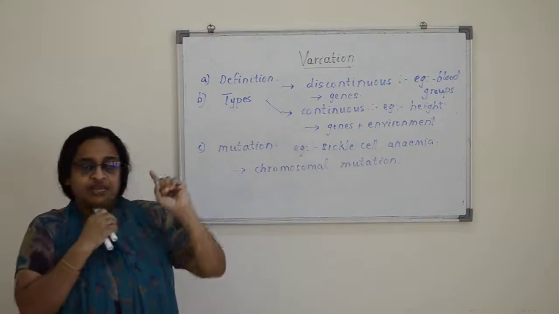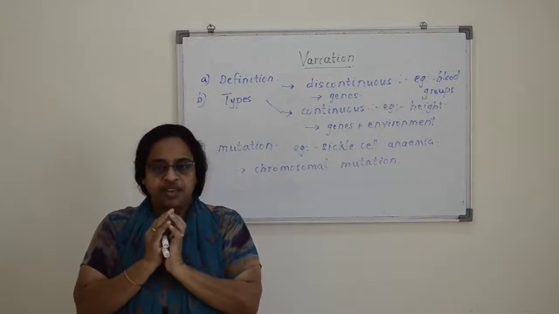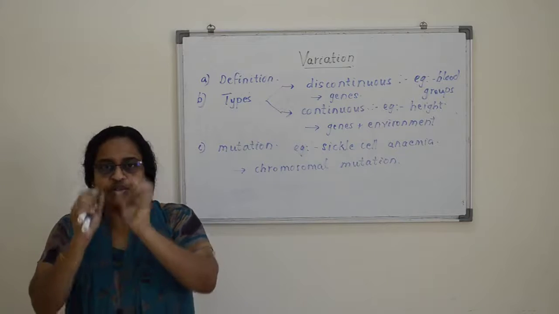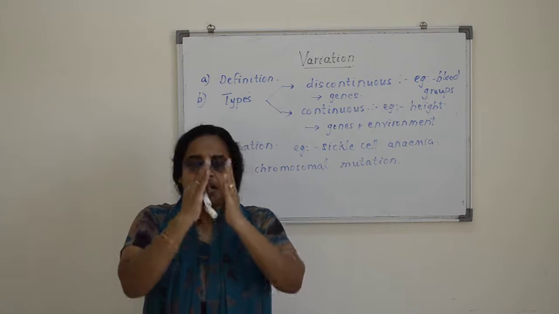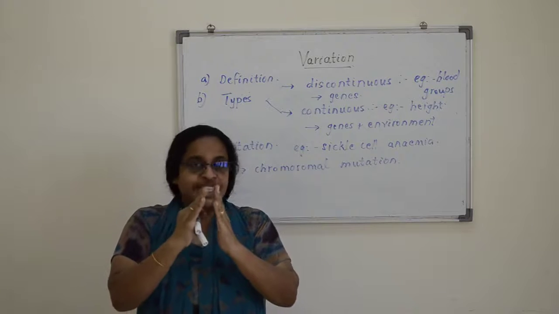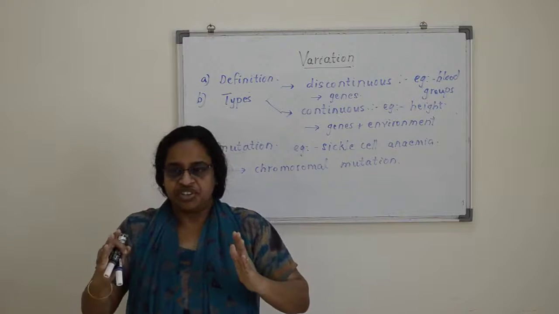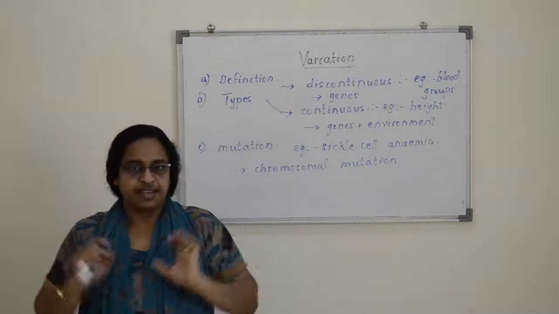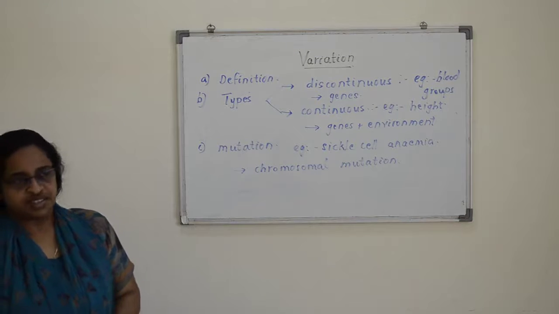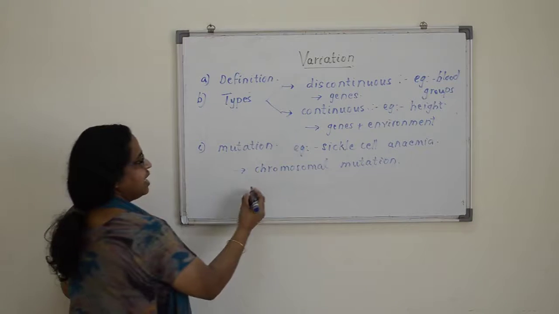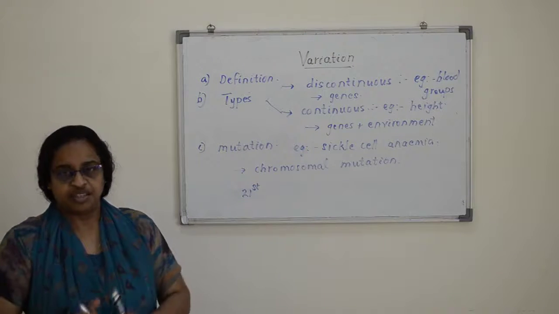You learned in the last chapter how meiosis occurs. We have 23 pairs of chromosomes in each cell, and at the time of gamete formation, the chromosomes of each pair are separated and go into daughter cells. During meiosis, sometimes the 21st pair of chromosomes does not get separated.